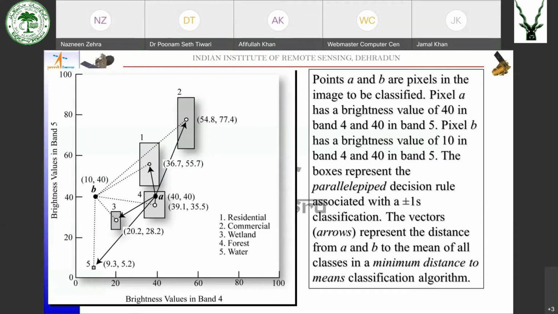So pixel A would be classified as class 4, that is forest. Whereas pixel B, since it is not falling in any of the parallelepipeds, will be left as an unclassified pixel. So this was the parallelepiped decision.